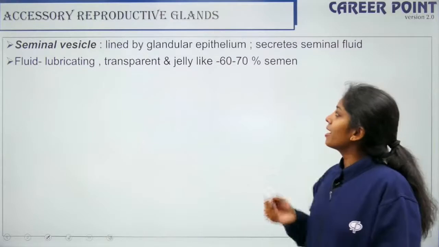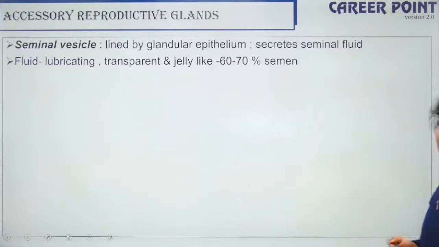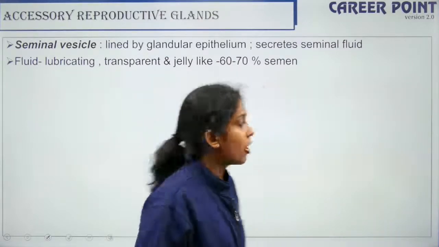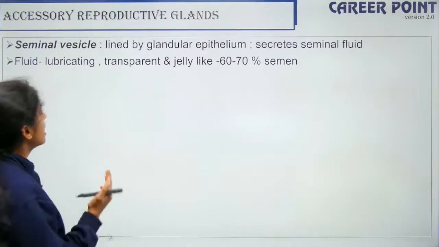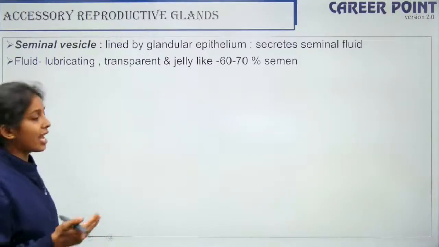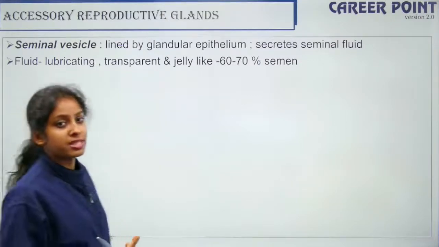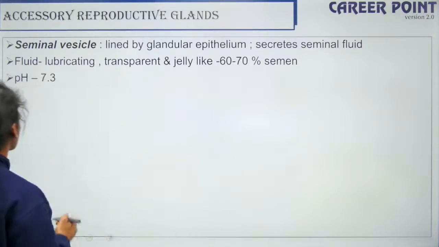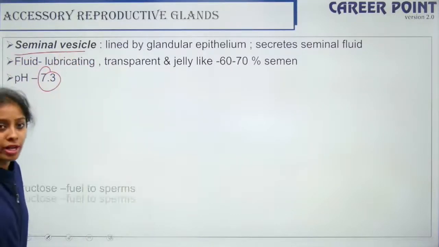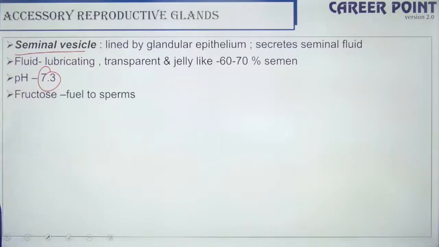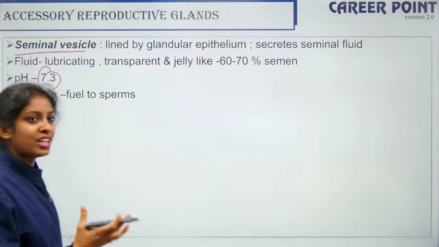So it is lined by glandular epithelium and it secretes the seminal fluid. Alright, so the fluid is lubricating, meaning it helps in movement. It is transparent and it is jelly-like, and 60 to 70% of semen is this fluid. So the pH of this fluid secreted by the seminal vesicle is 7.3, right?